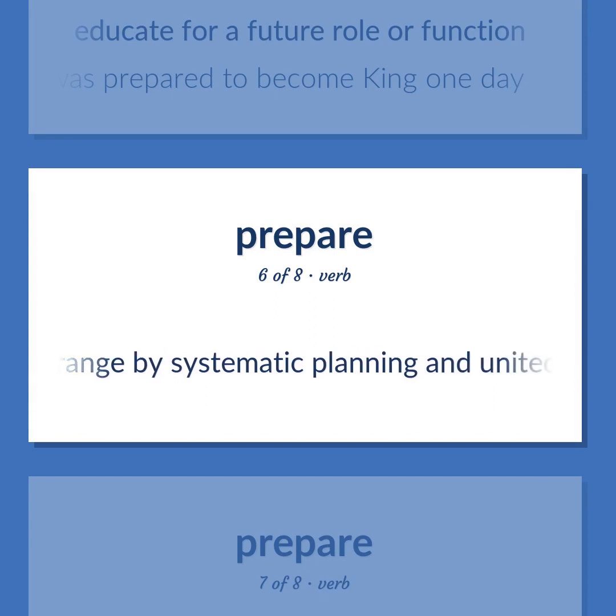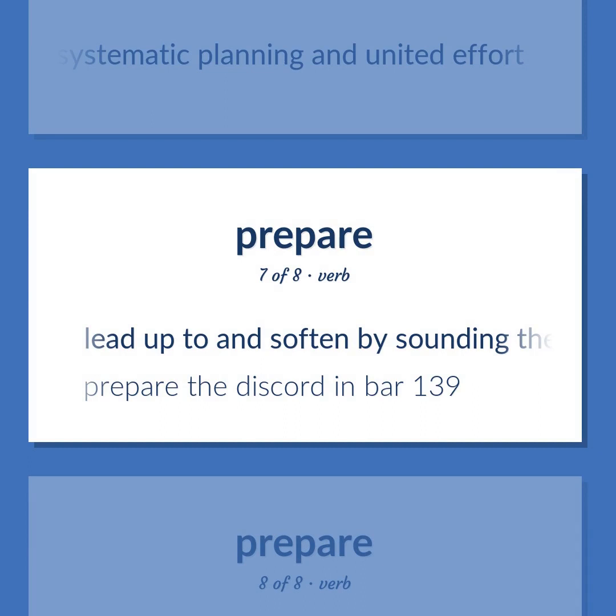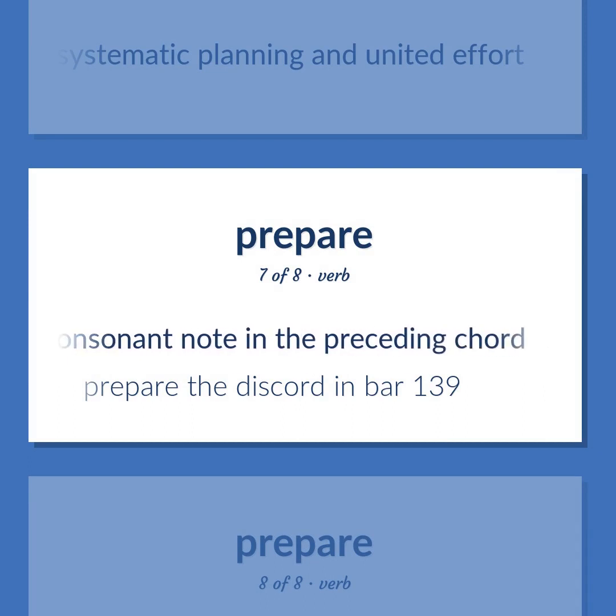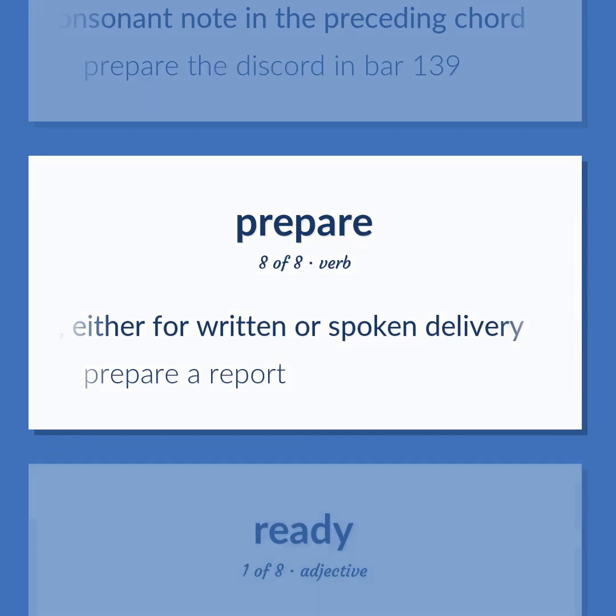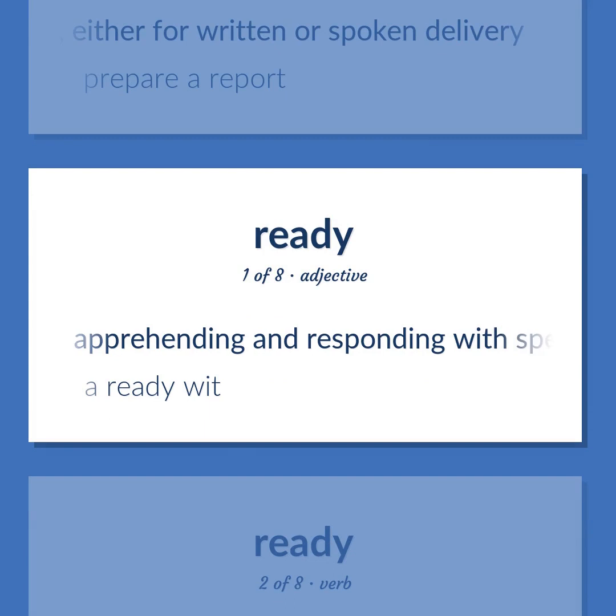Arrange by systematic planning and united effort. Lead up to and soften by sounding the dissonant note in it as a consonant note in the preceding chord. Prepare the discord in bar 139. To prepare verbally, either for written or spoken delivery. Prepare a report. Apprehending and responding with speed and sensitivity. A ready wit.